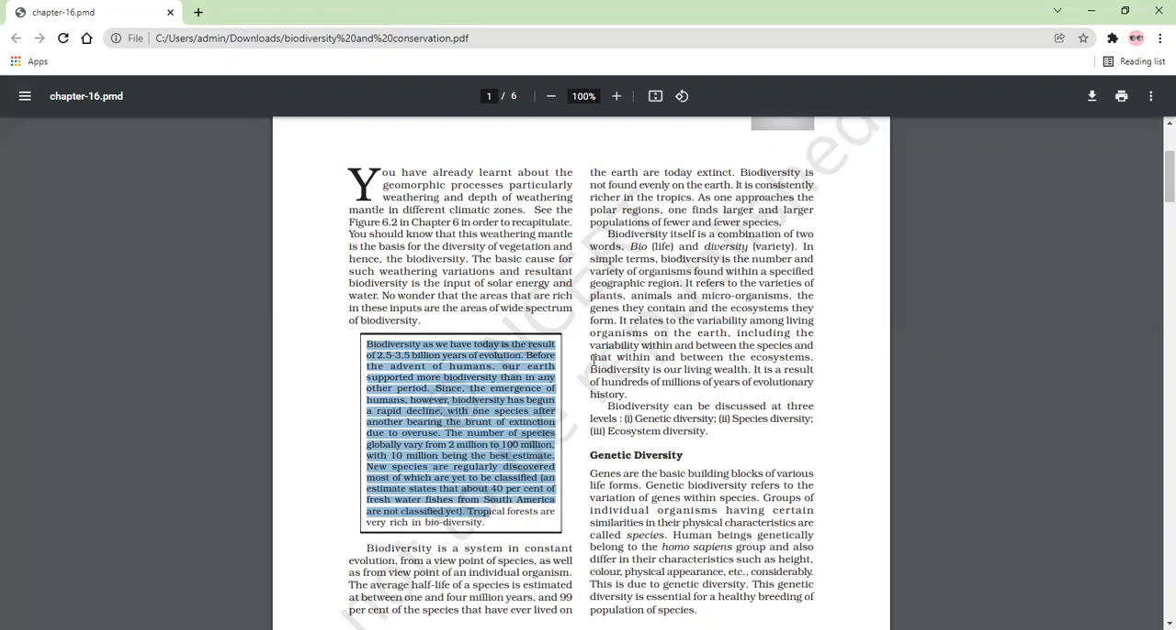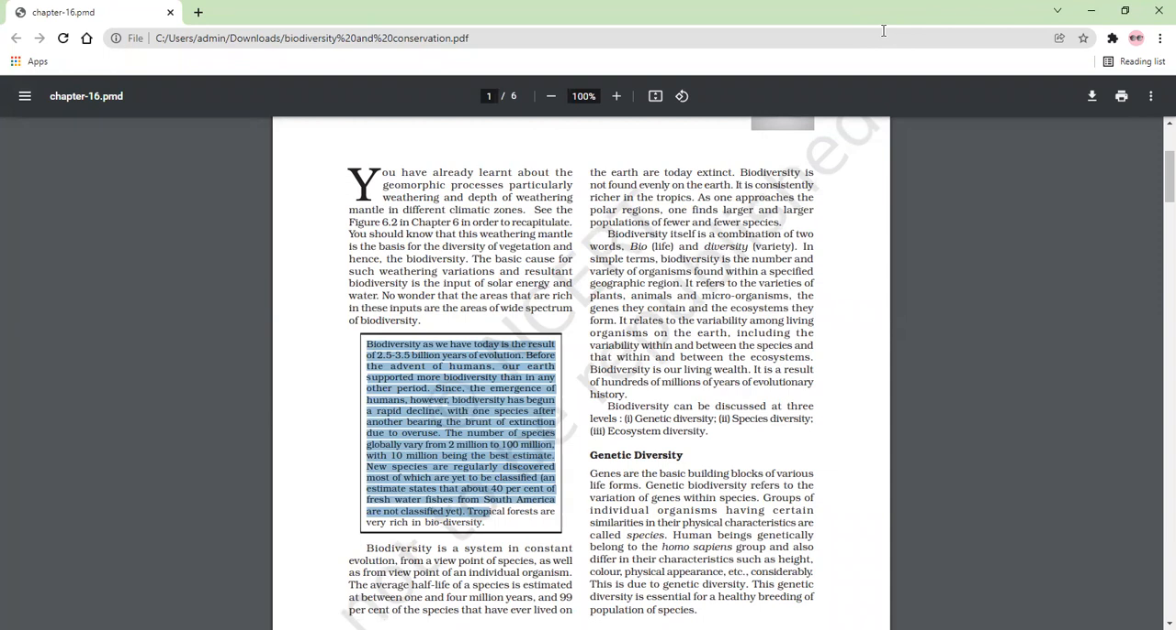Before the advent of human, before the coming of human on earth, the earth was more rich in biodiversity. वो ज्यादा रिच थी क्योंकि देखिए अब ह्यूमन ने क्या किया, ह्यूमन की बहुत सारी ऐसी एक्टिविटीज हैं जिन्होंने नेचुरल हेरिटेज को डैमेज किया है, डिस्ट्रॉय किया है. Since the emergence of human, however, biodiversity has begun a rapid decline.